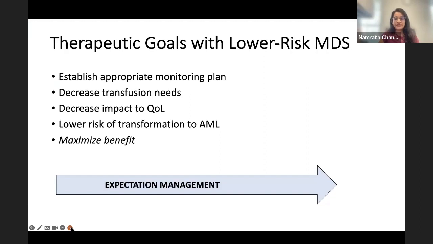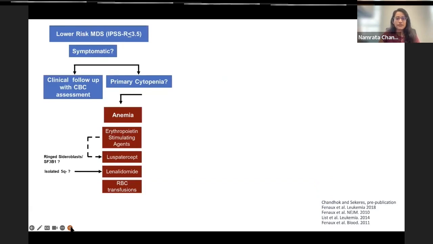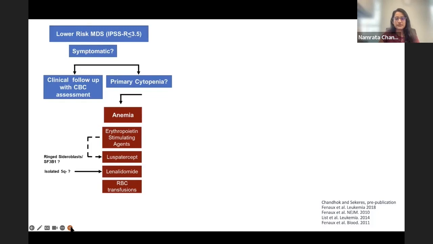As a generally palliative disease, primarily because most patients are older, which we'll discuss on a later slide, the treatment goals may be varied too, depending on how old the patient is and their other comorbidities. So how do we actually treat these patients? The most common cytopenia that's associated with MDS is anemia. And management of anemia varies depending on some of those factors we discussed.